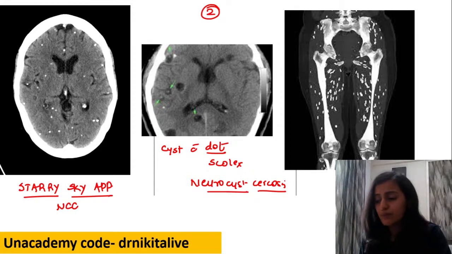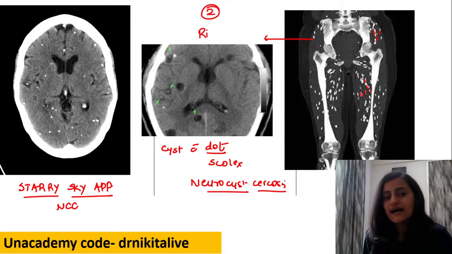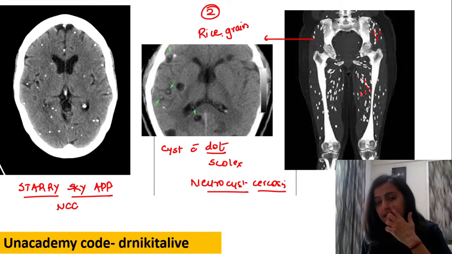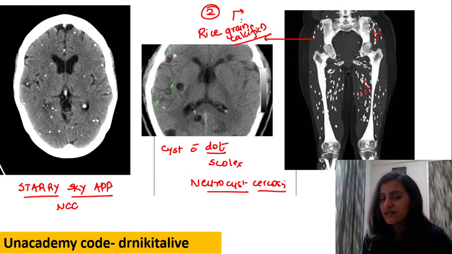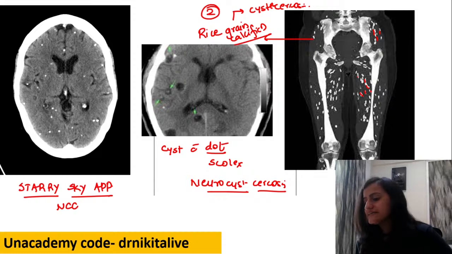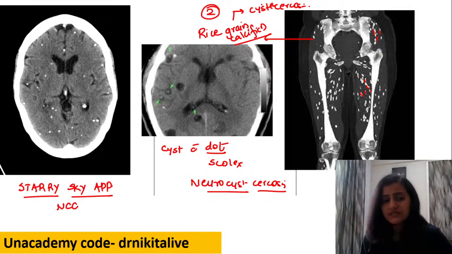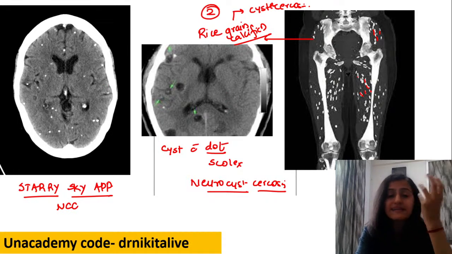And what is this third image showing? This is interesting. What are we seeing here? These are the calcifications in the soft tissue, in the muscles, along the muscle fibers, right? What are these calcifications called as? These are like the rice grain, right? They look like the rice grain. So that is the rice grain calcification. Rice grain calcification is suggestive of cysticercosis. That's your muscular cysticercosis. So this is about neurocysticercosis, muscular cysticercosis. Remember, you can get it in the eye also.